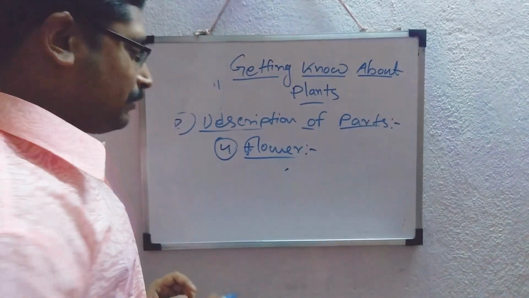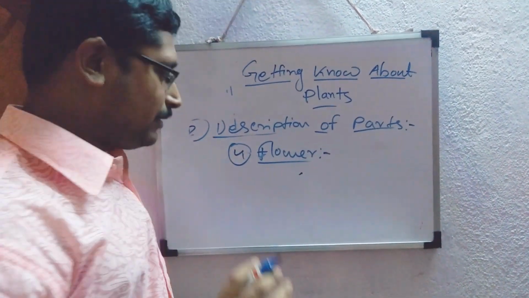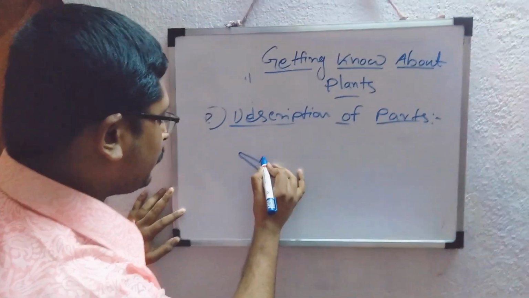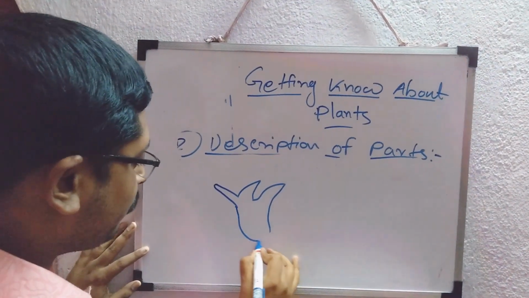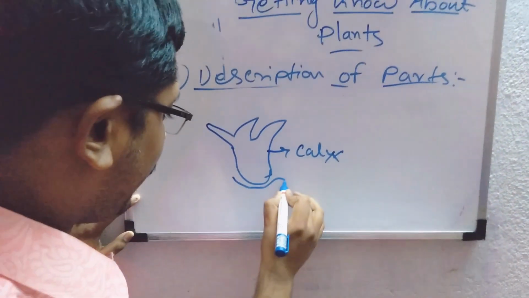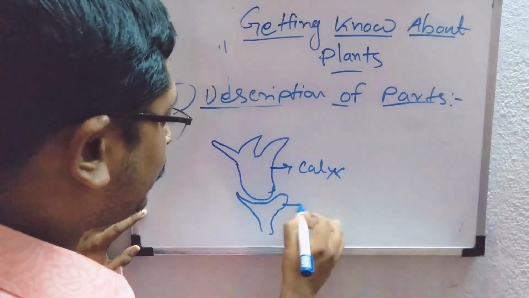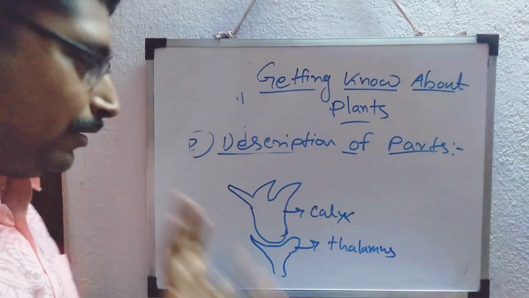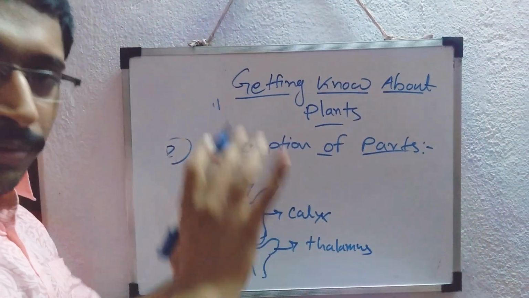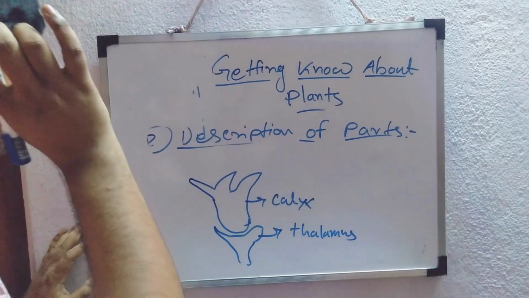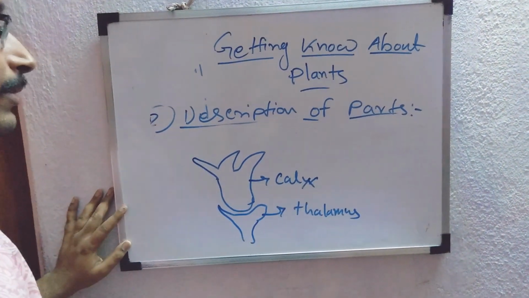Now what are the parts of the flower? I told you that the picture is also important. So I am drawing some gross pictures. Just like if you take this, this is the structure of a calyx, and here which upholds the structure, that is the thalamus. I am just drawing separately. You can also apply this trick. Rather than drawing the total in one way, you can draw isolated structures also in your exam if the question comes in a broad way. So this is the calyx and thalamus.